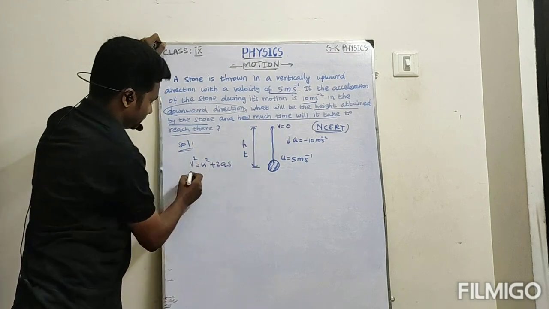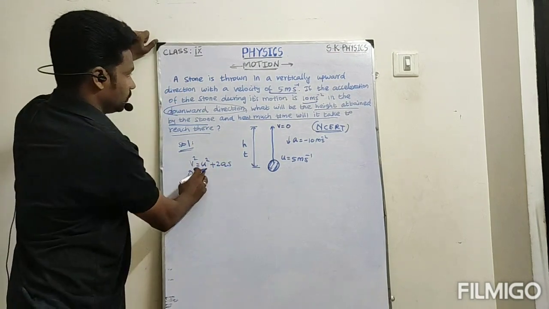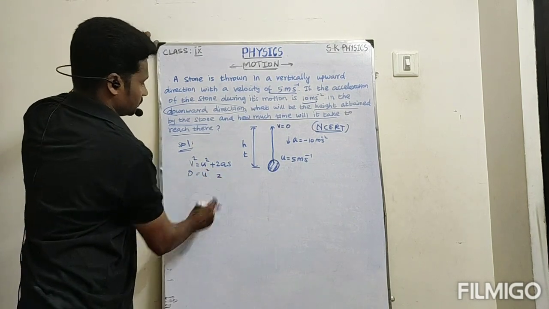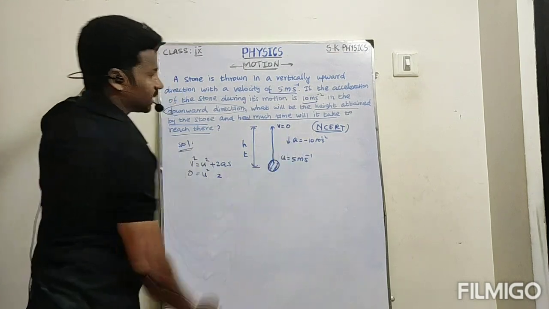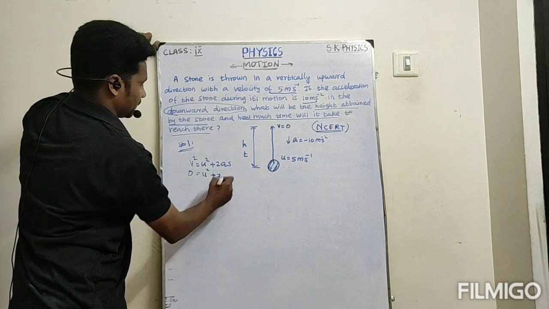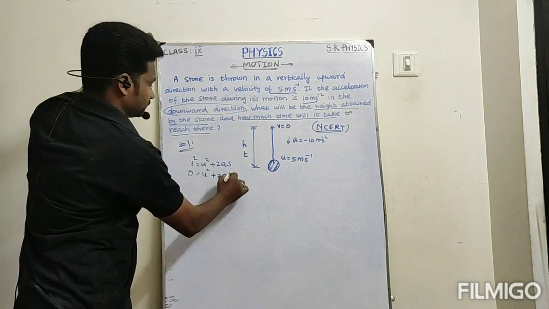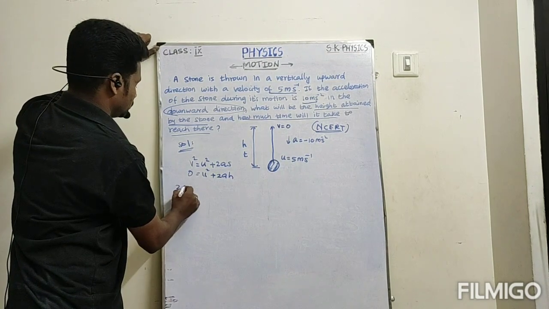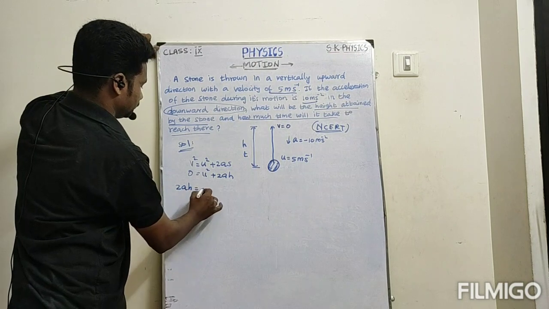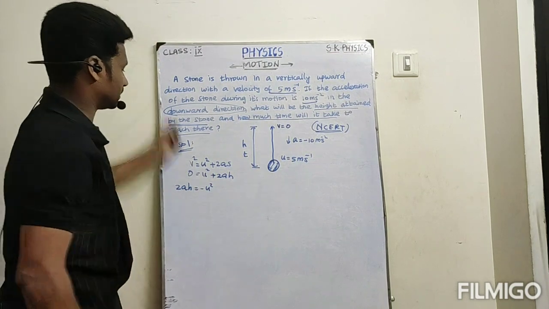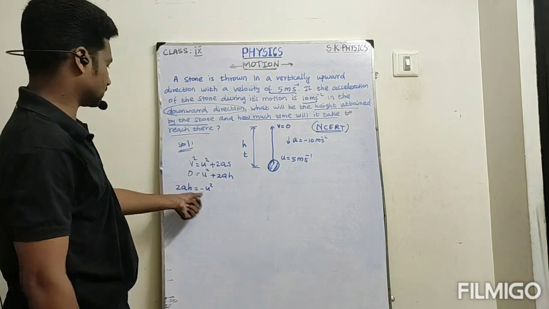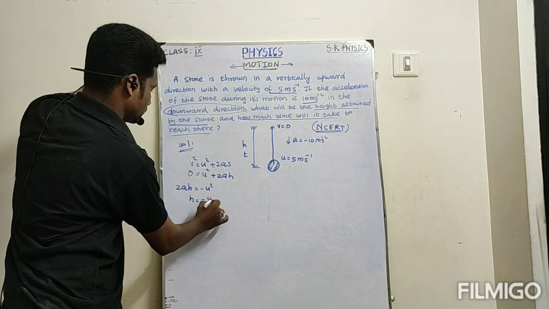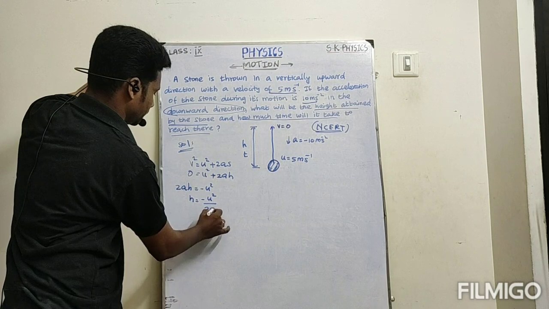V, what about V? 0. U value, I simply write U squared. Then 2, now A value is minus 10. A into S, and S is nothing but height H. Therefore 2AH is equal to minus U square, because U square goes to the other side. So H is equal to minus U square divided by 2A.